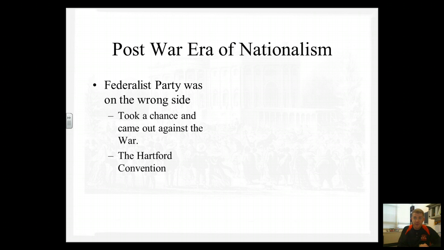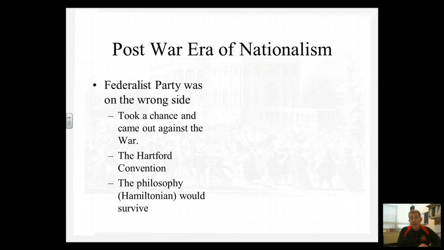What really is damning for the Federalist Party is this thing called the Hartford Convention, and I think this is something you'd want to have in your notes. At the Hartford Convention in 1814, the states in the Northeast, the New England states, get together and have a meeting where they considered leaving the Union. It's called secession, S-E-C-E-S-S-I-O-N. At the Hartford Convention, they don't do it, but they talked about secession. And this is very interesting because later on down the road, we're going to have southern states that actually do secede from the Union, and that's what really provokes the Civil War.